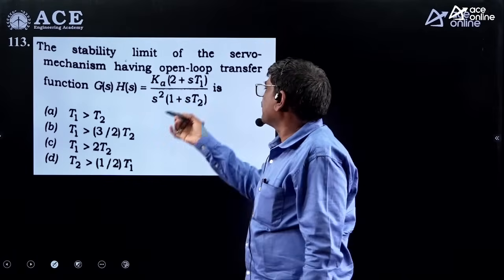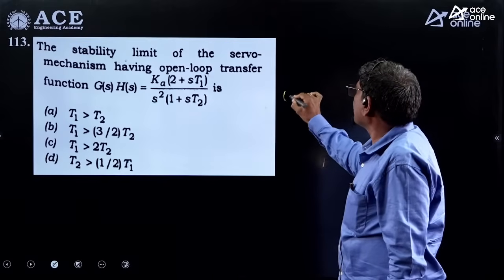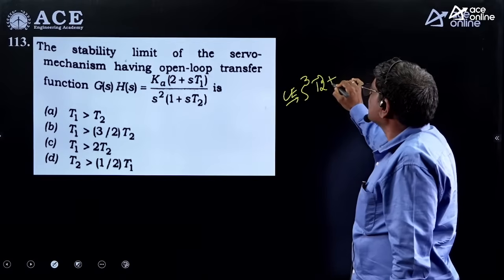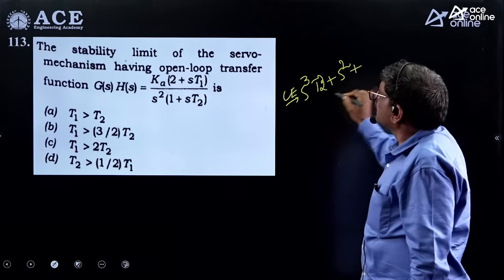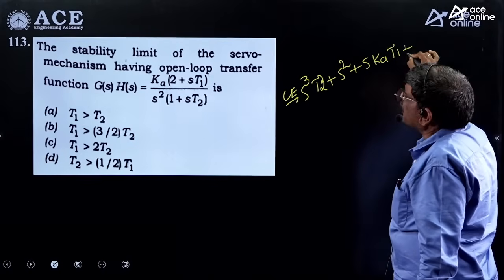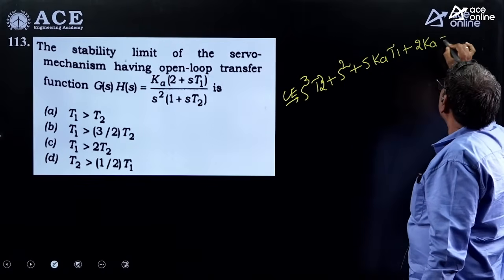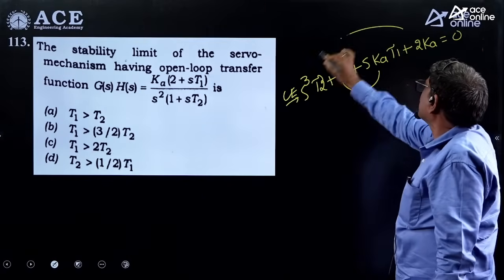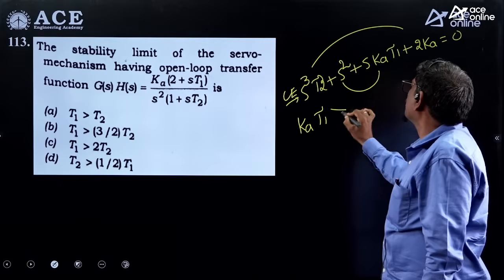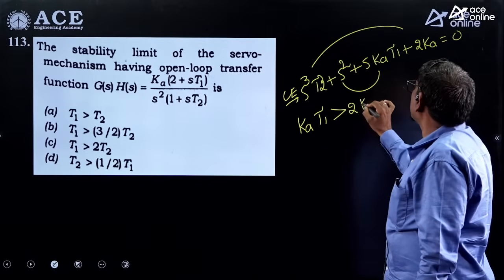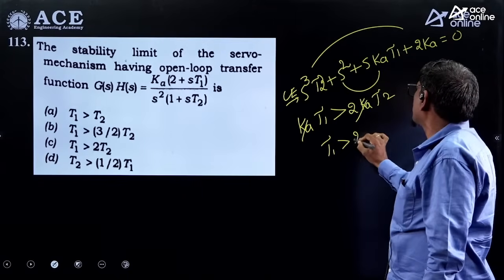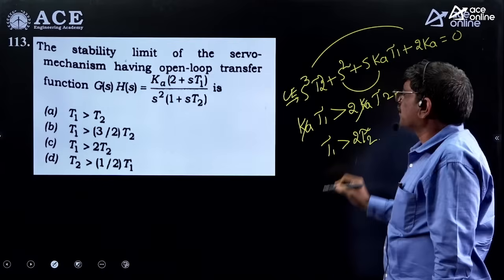Next here, RH criteria simply. If you write the characteristic equation, what is the characteristic equation? S cube tau 2 plus S square plus S Ka tau 1 plus 2 Ka. Simply as you know, internal product greater than external product, system is stable. So Ka into tau 1 should be greater than 2 times Ka into tau 2. Ka cancels. That means tau 1 is greater than 2 times tau 2. So that means answer C.